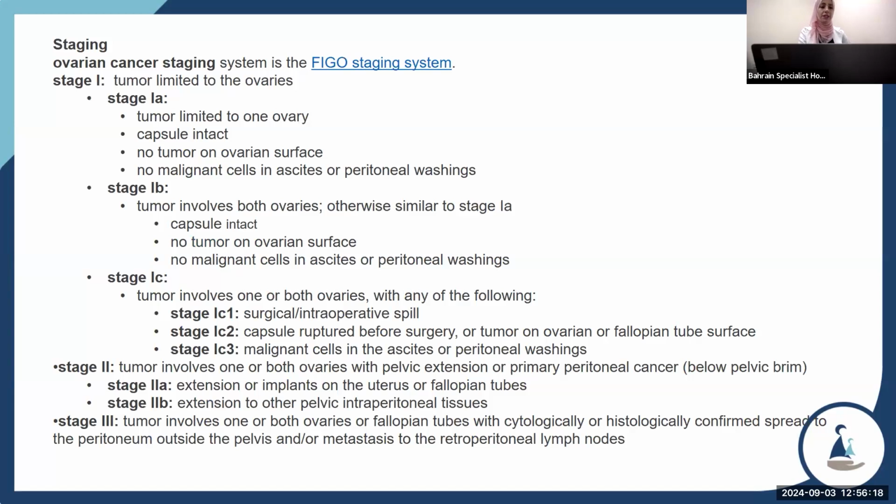Clinical staging of ovarian cancer. Stage 1A: tumor limited to the ovary with the capsule intact, the other ovary not affected, and no malignant cells in ascitic or peritoneal washing. Stage 1B: tumor involves both ovaries, otherwise similar to stage 1A, so no malignant cells in the ascitic fluid. Stage 1C: both ovaries affected with positive ascitic or peritoneal washing for malignancy. Stages 2, 3, and 4 mean metastasis.